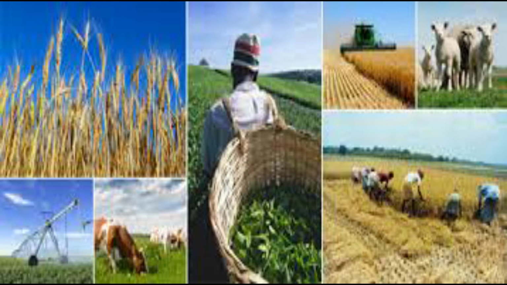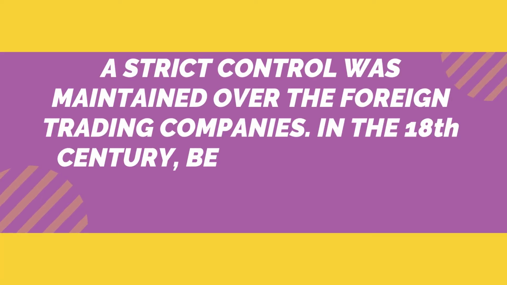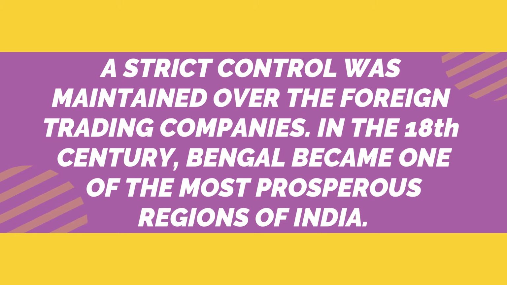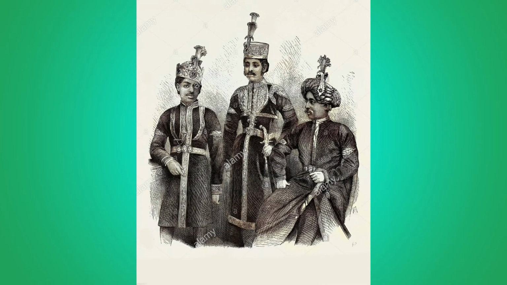Trade, commerce and agriculture were encouraged, along with the people's security, by constructing police stations or thanas at regular intervals. A strict control was maintained over the foreign trading companies. In the 18th century, Bengal became one of the most prosperous regions of India. However, the Nawabs did not realize the importance of a strong army. They did not build forts and strengthen the army.